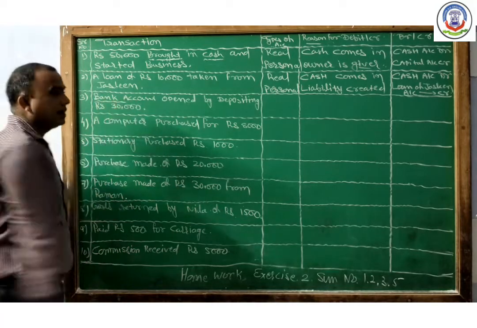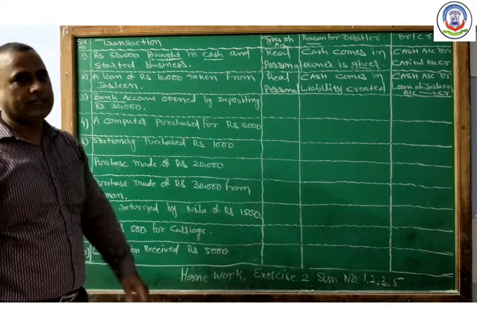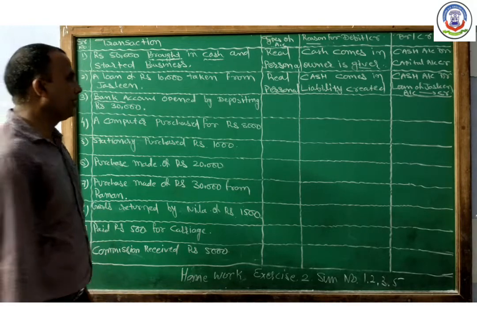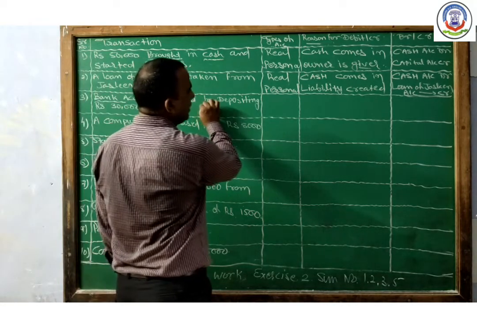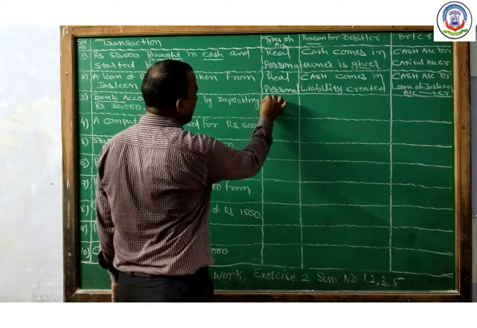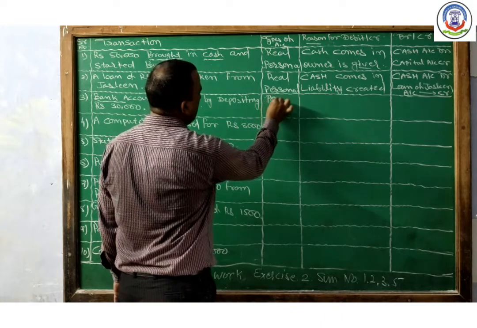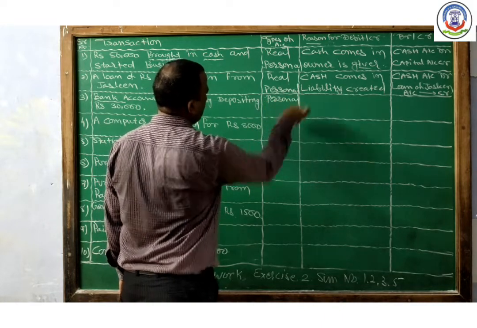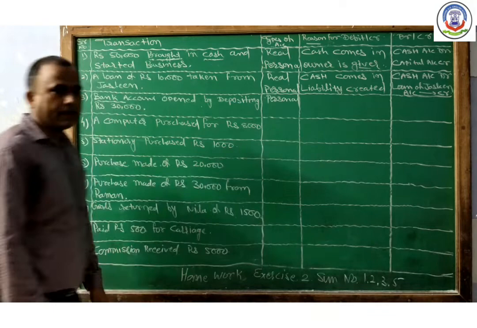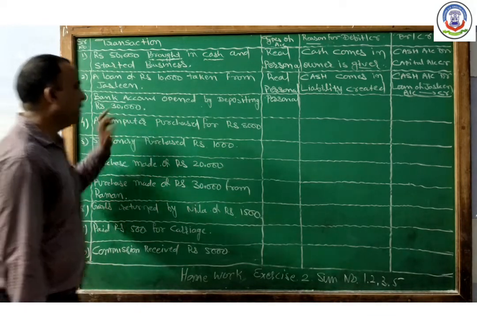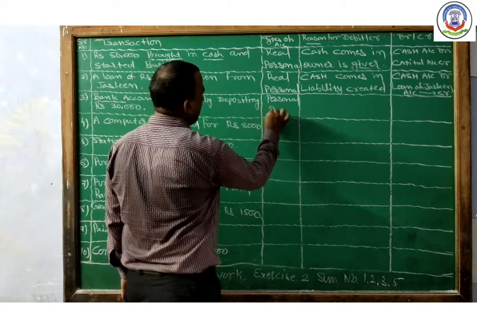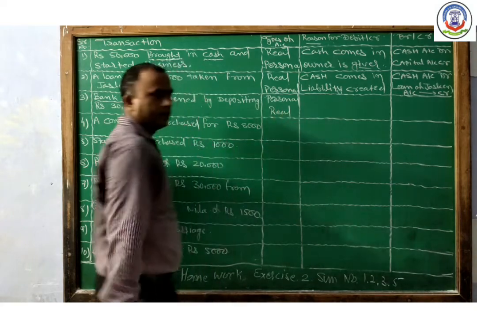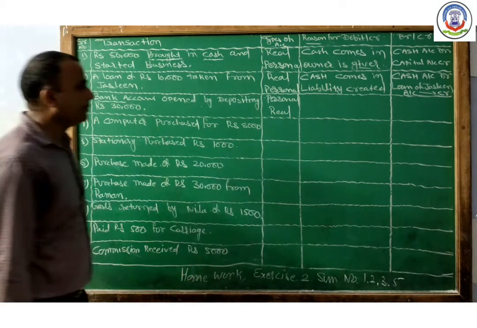Bank is a registered firm, that's why bank account is affected. So two accounts are affected here. First, bank, which is under the personal account, and cash, which is under the real account.